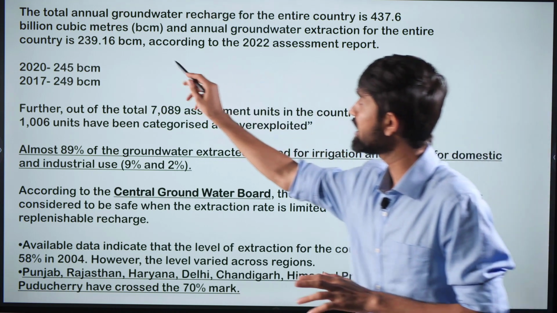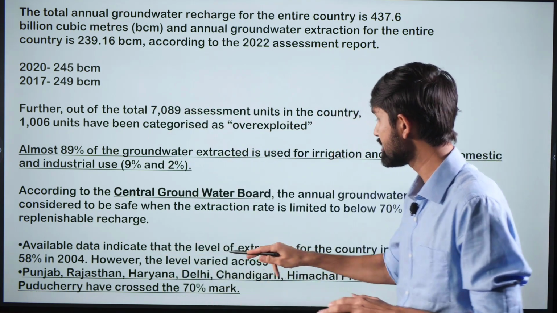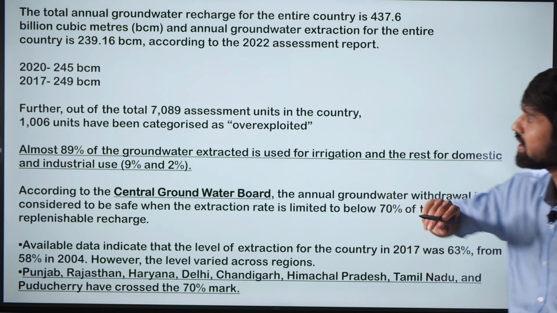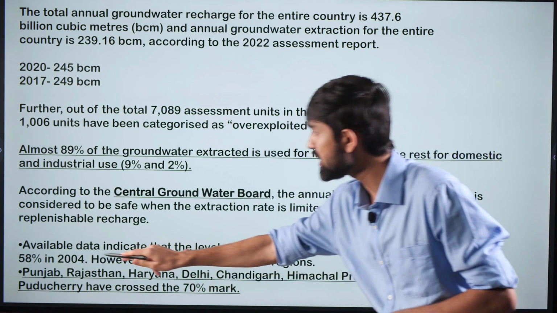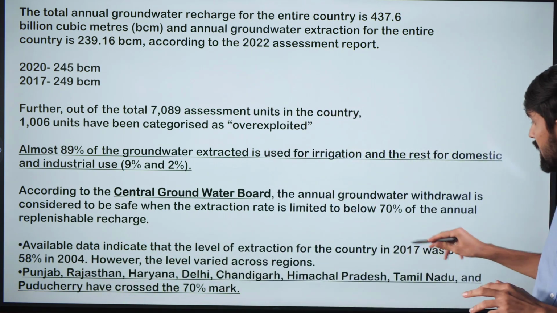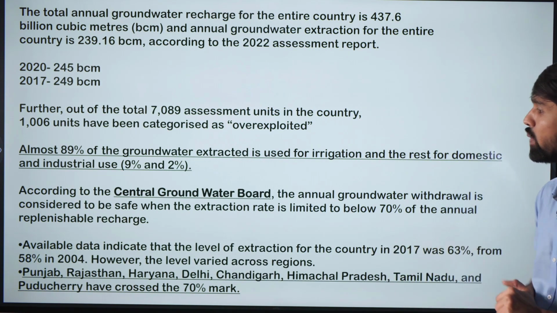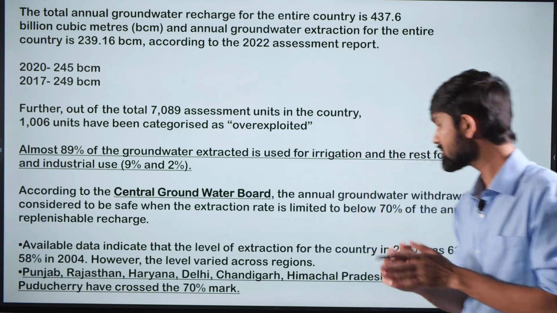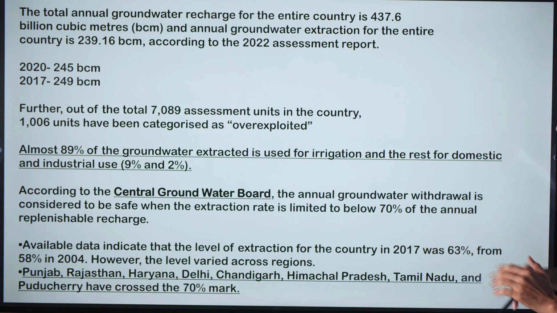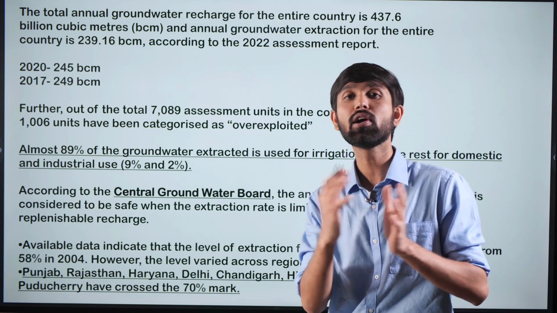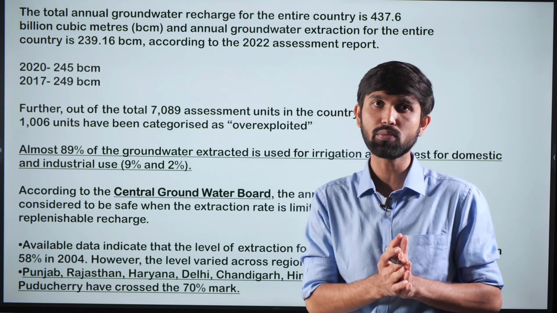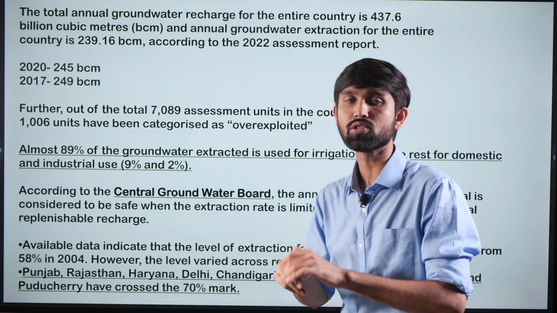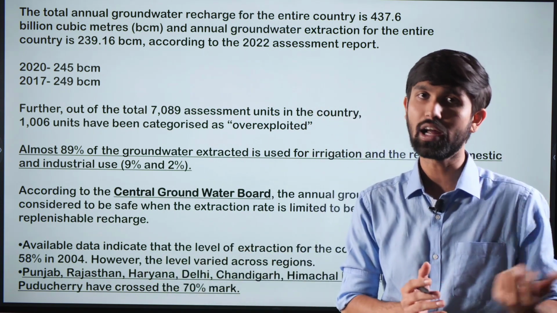So what does this particular data tell us then? Available data indicate that the level of extraction for the country, at least in 2017 when the extraction rate was highest, was 63% from 58% in 2004. So we can see that it was as high in 2017. However, the level varied across different regions. So we can see that overall, at least the rate of extraction is less than 70%, but these rates differed in various regions according to the states, wherein certain states and regions show much more extraction of the groundwater.